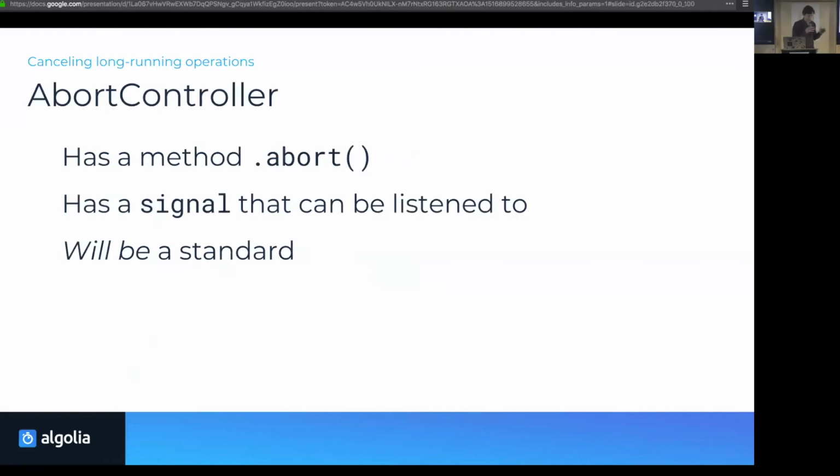So the solution, which has been proposed mostly by Fetch, the way to request data in browsers, is an AbortController. An AbortController is a new thing, a global in the browser, and not yet in Node, but it will be at some point, maybe.